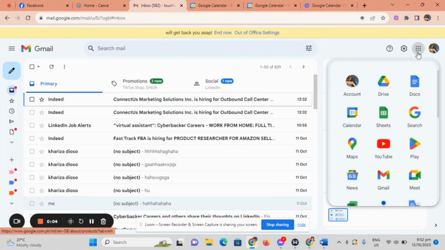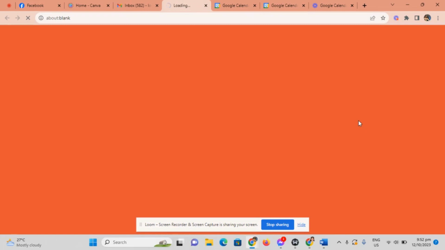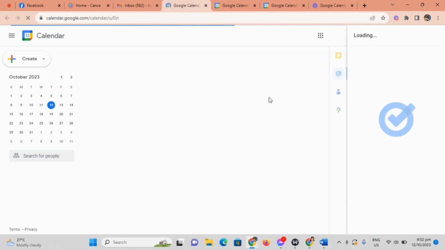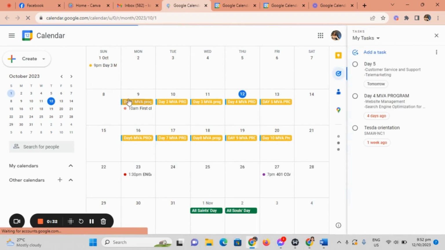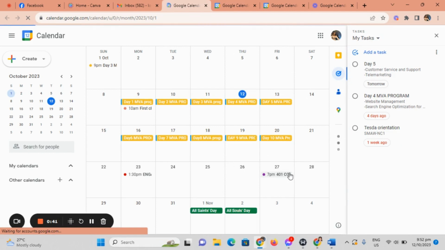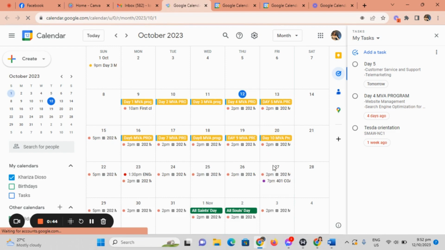Going to calendar management. So we're gonna find the calendar here at Gmail. Then we're gonna create an event, appointment for live coaching. So you can see my calendar here. We're going to create an event for appointment for live coaching.